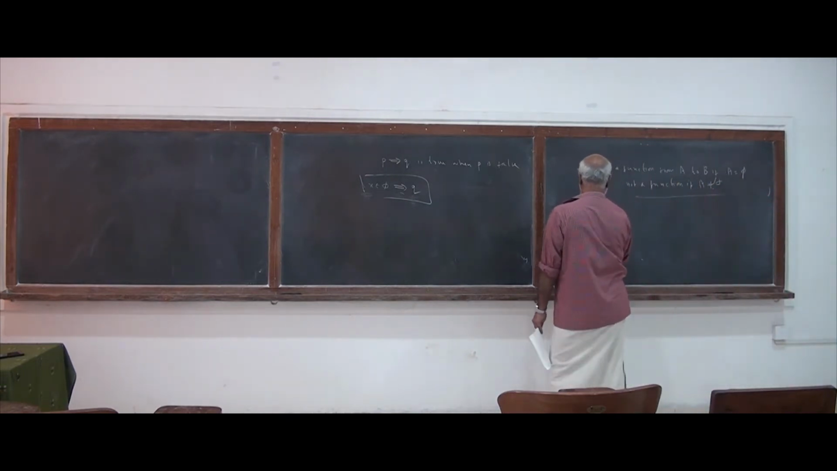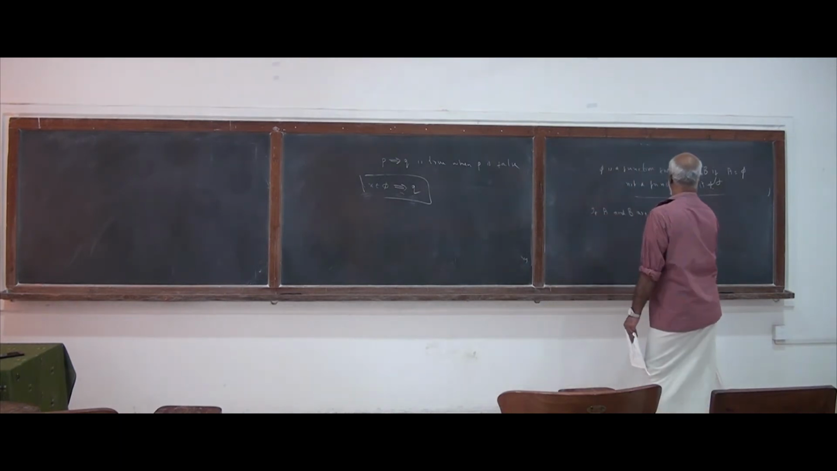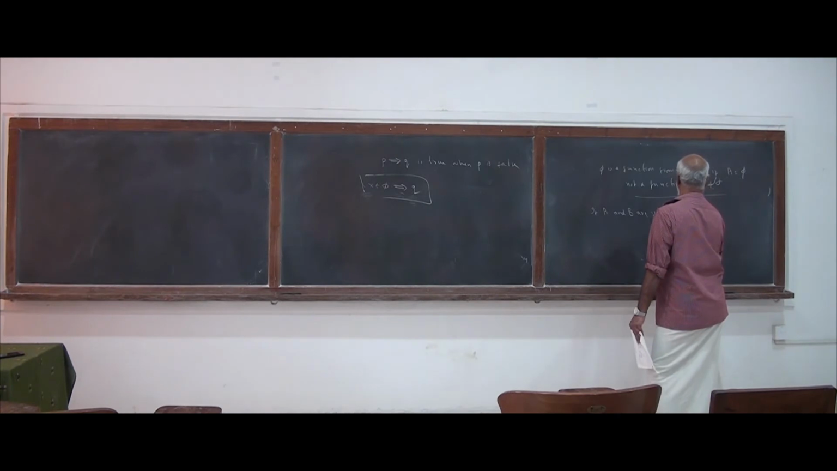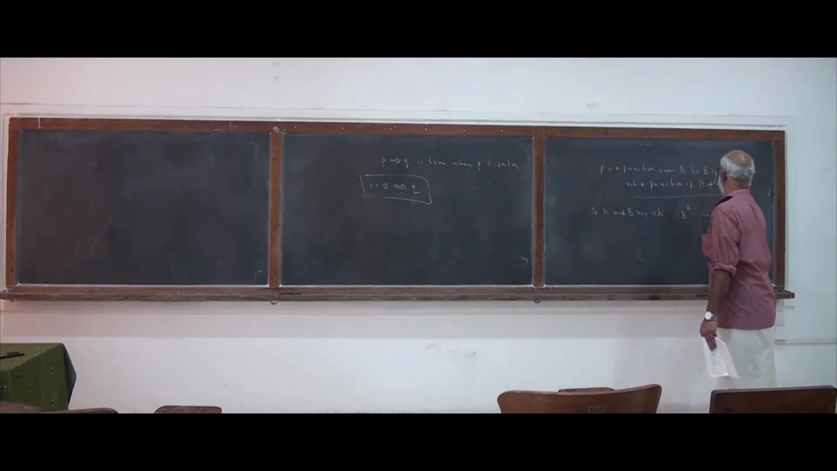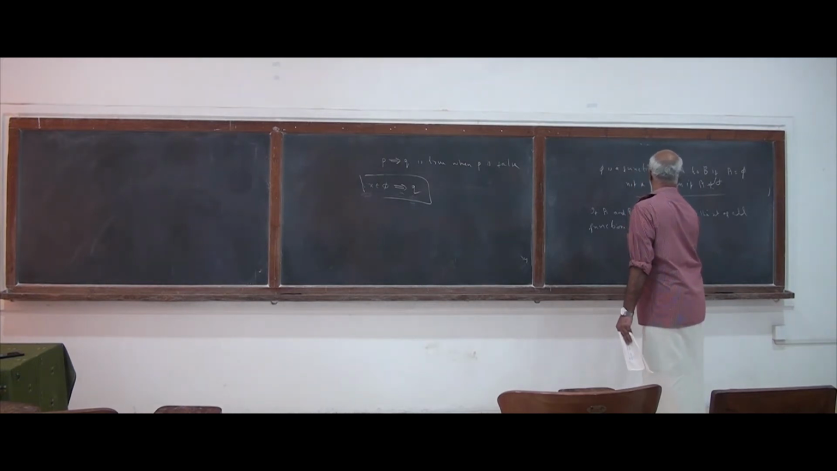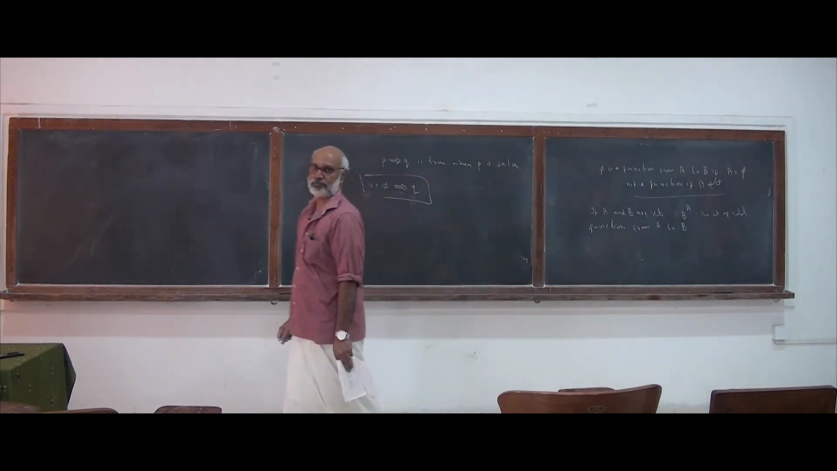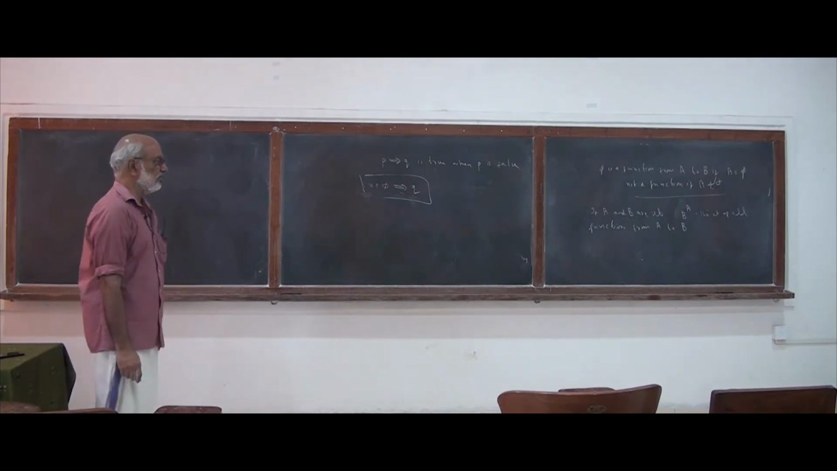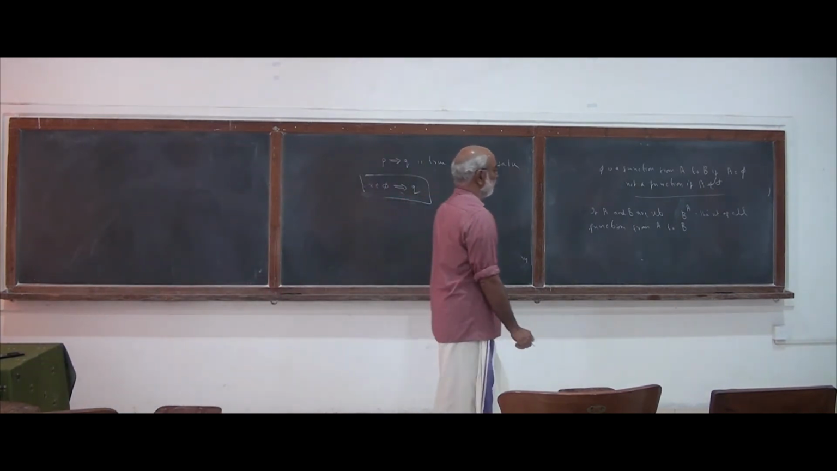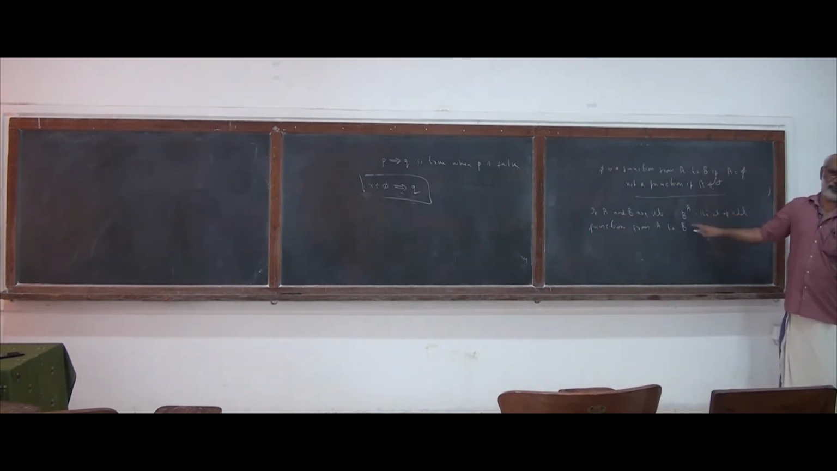Now here is a notation. If A and B are sets, B to the power of A is the set of all functions from A to B. This is a notation.